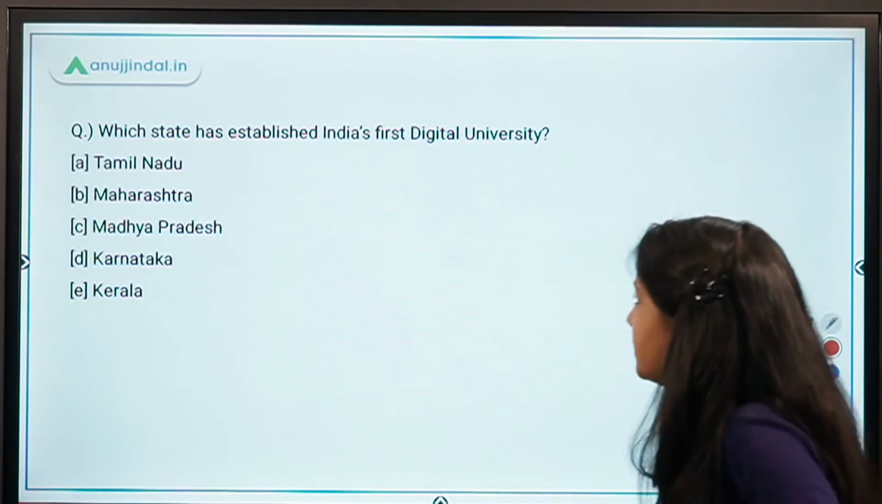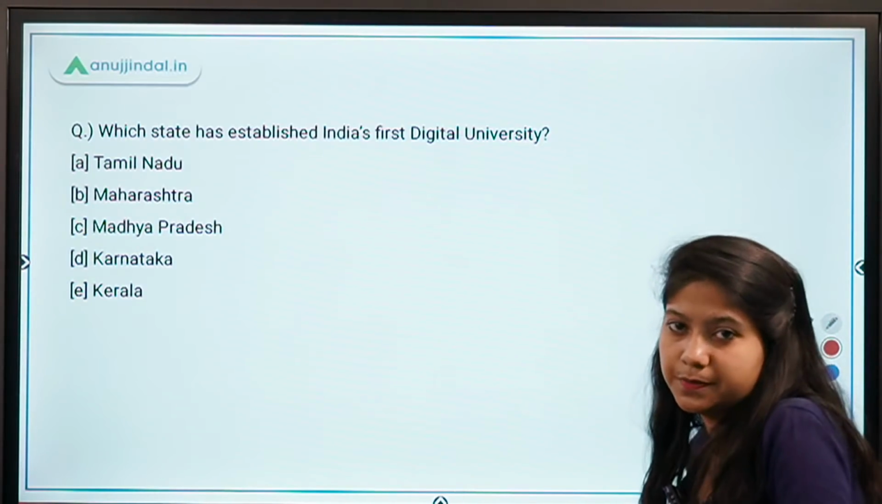Which state has established India's first digital university?